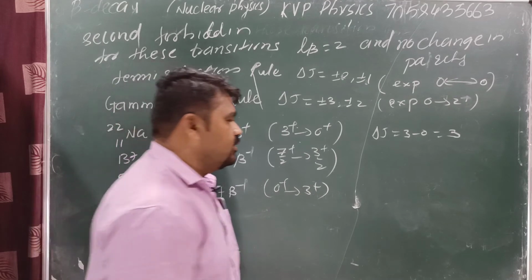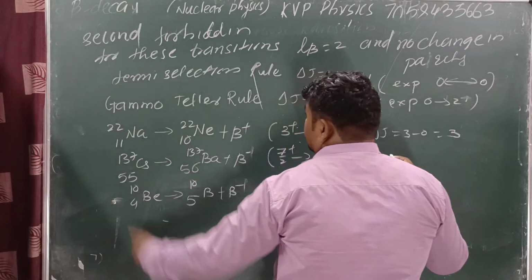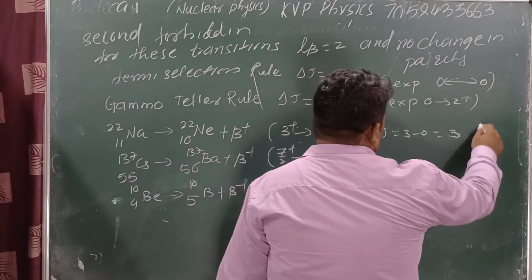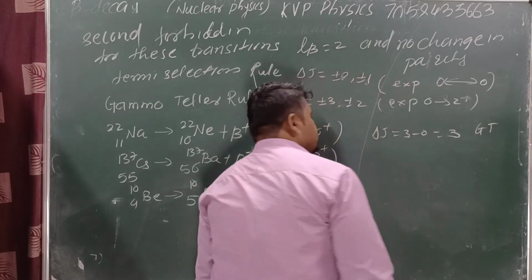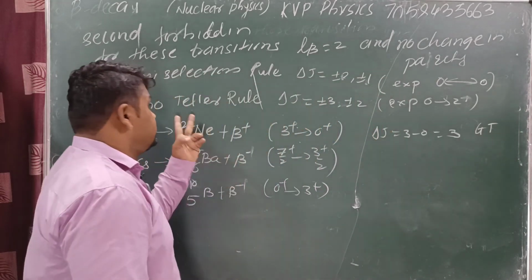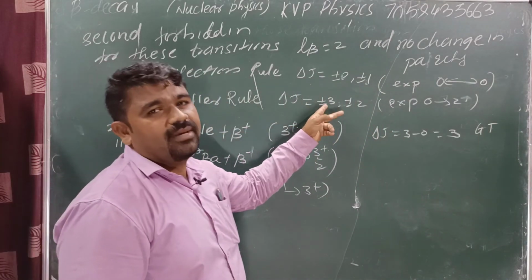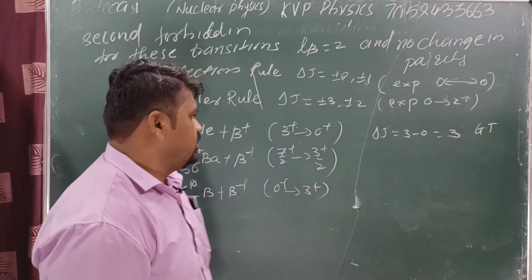Difference is 3. Then we can say this one is a second forbidden GT transition, which is allowed. Why? Because here, for GT, delta j is equal to how much? Plus or minus 3.